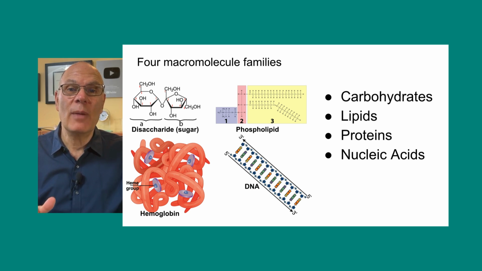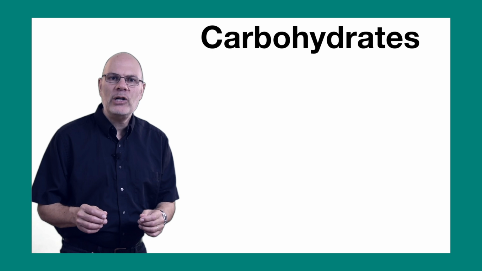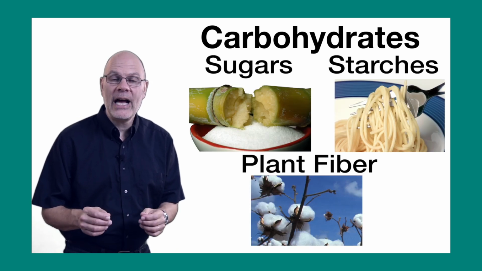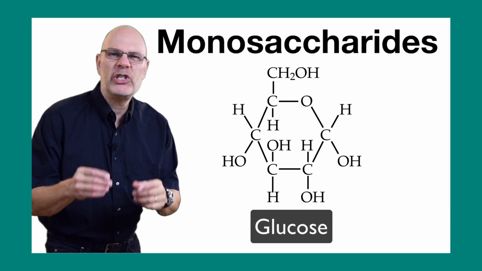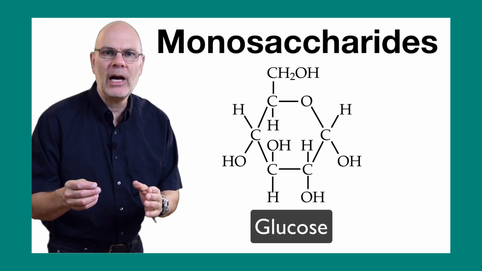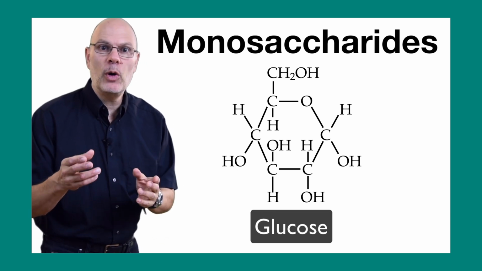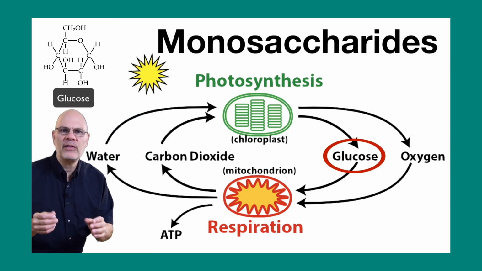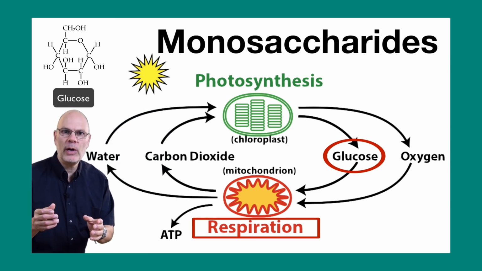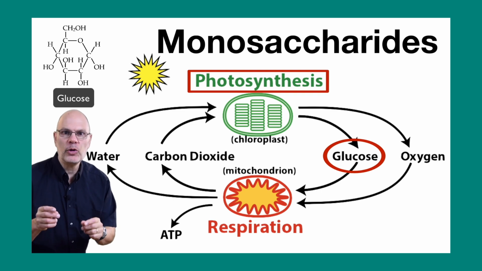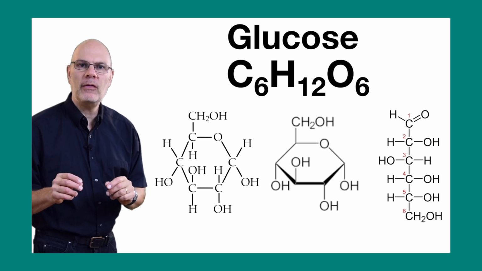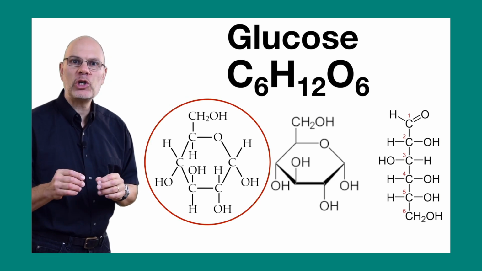So let's start learning about carbohydrates. Carbohydrates include foods like sugars and starches, and also plant fiber like cotton. The monomers of carbohydrates, their building blocks, are monosaccharides, and the monosaccharide that you'll learn most about is glucose. That's because glucose is the fuel of life. It's the input for cellular respiration, and it's the product of photosynthesis. Glucose's chemical formula is C6H12O6.